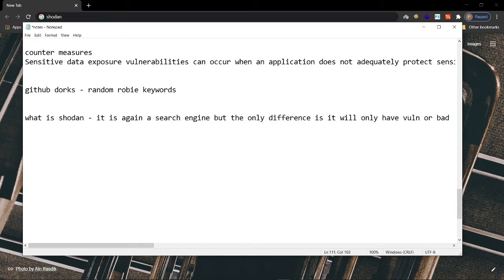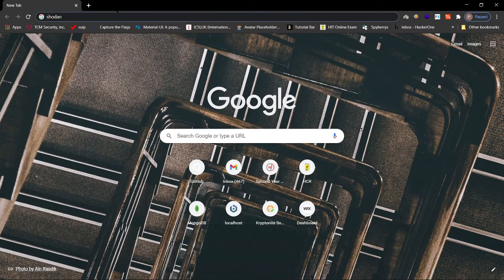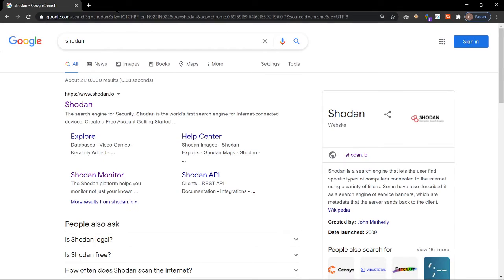Comparing it with Google, Google has both good and bad stuff. If you are searching for good contents, you will be getting good contents. If you are searching for bad contents, you will be getting bad contents. But in Shodan, you'll be having only bad contents, that is, only the devices exposed to the internet. You will find even satellites which are exposed on the internet. You can access those, and you can even report whatever you are getting. If you are getting some confidential stuff on Shodan, then you can probably report it.